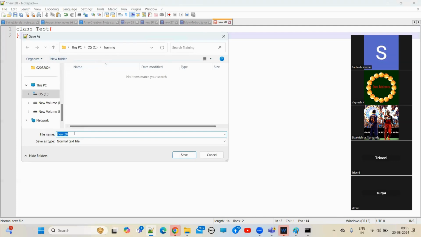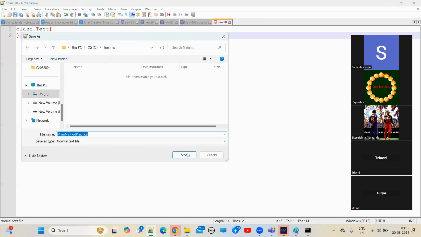Training, here let me keep the class file name. What is the file name you want me to keep? Test one. Main method demonstrate, or main method practice. Okay, main method practice. Let me put it like this.